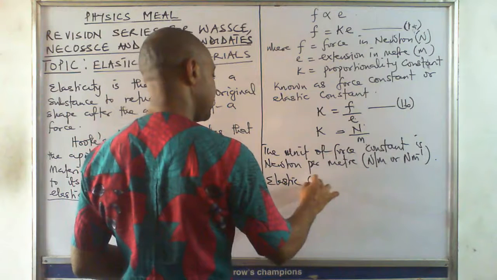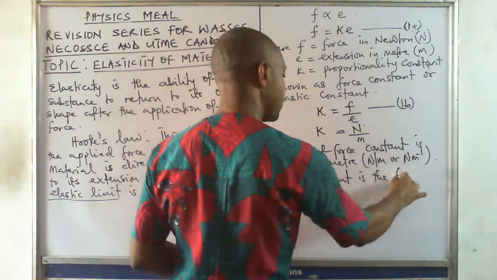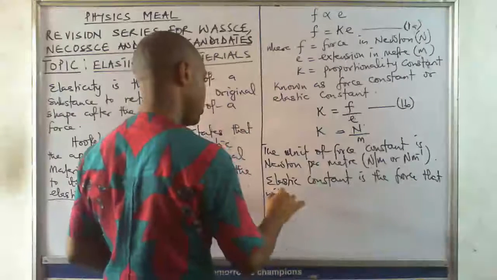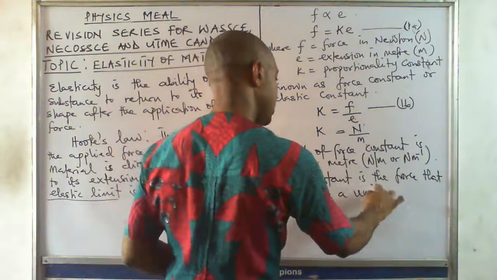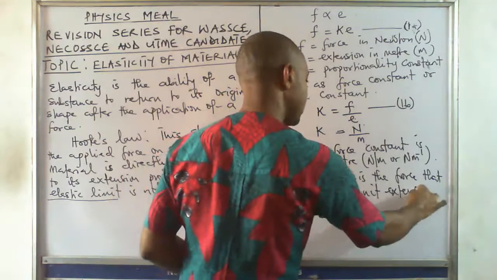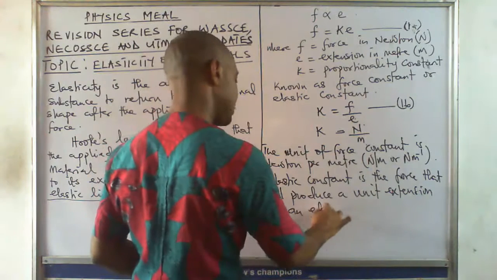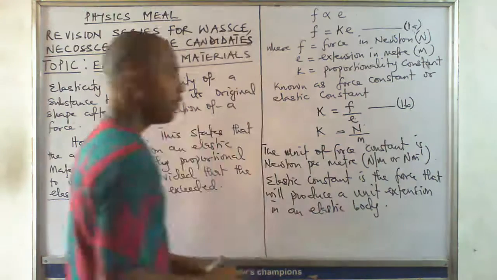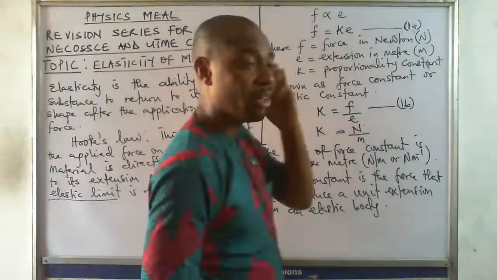The elastic constant is the force that will produce a unit extension in an elastic material or elastic body.